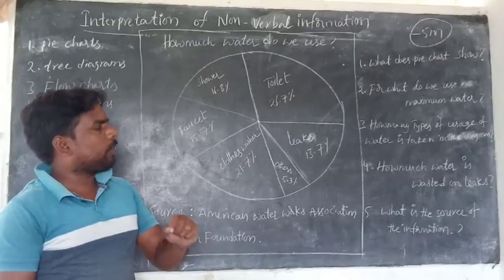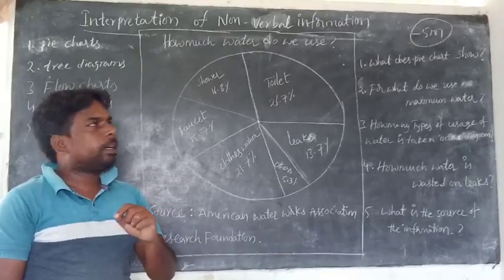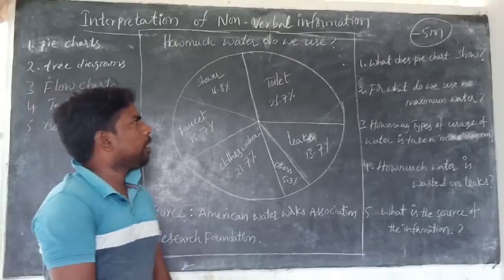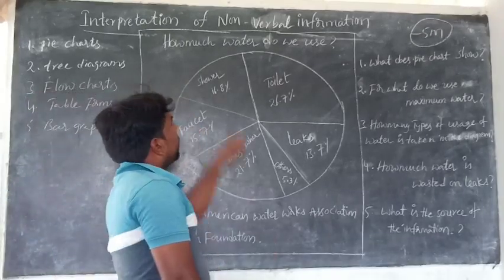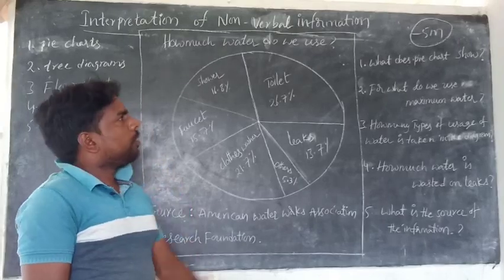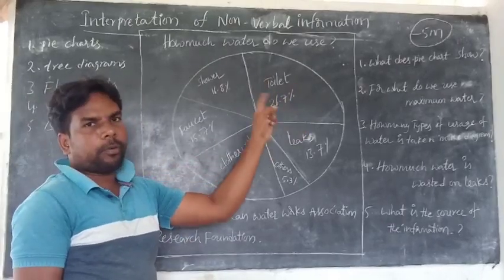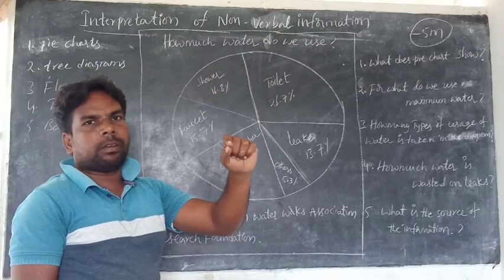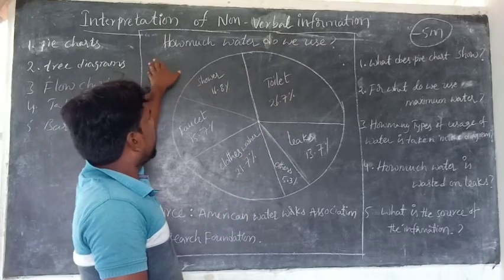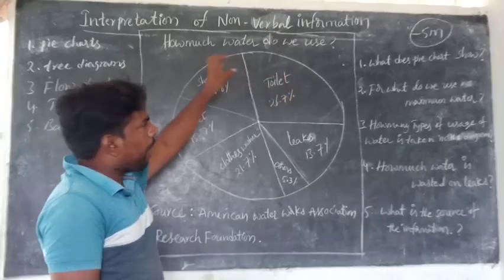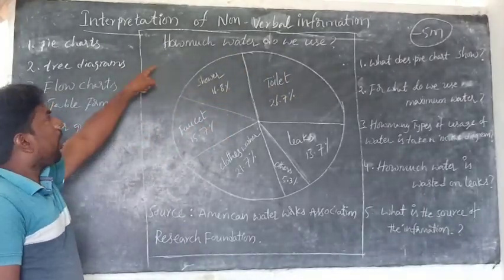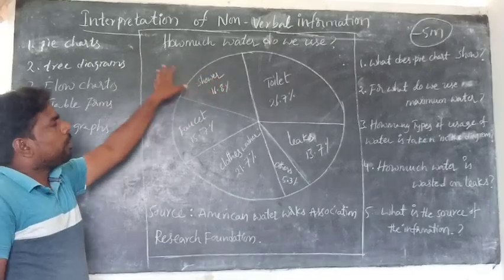For every non-verbal picture, the first question is about the title itself. What does the pie chart show, describe, or depict? You have to write the title clearly: How much water do we use?